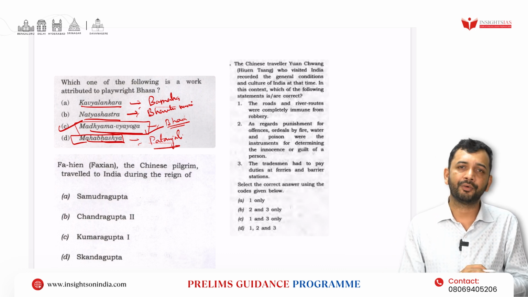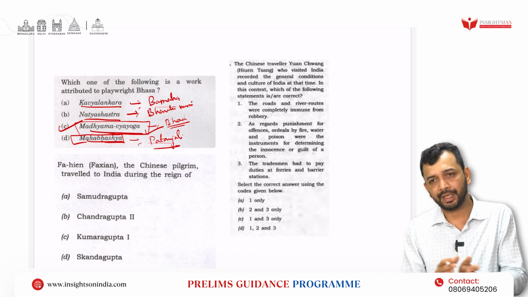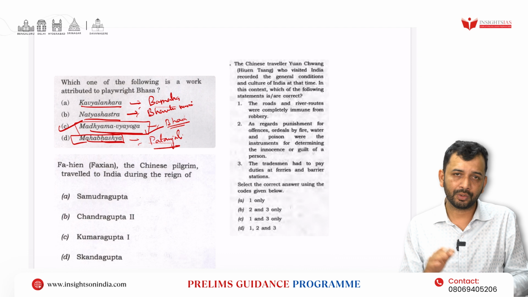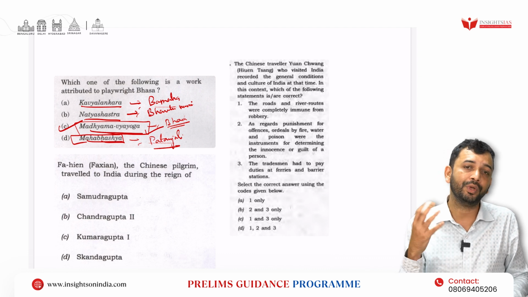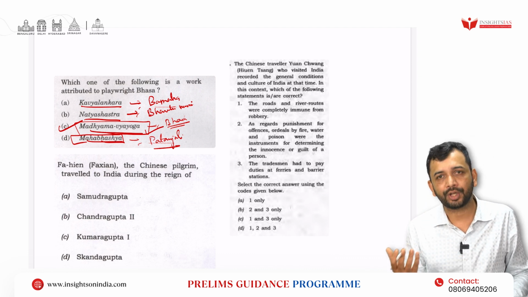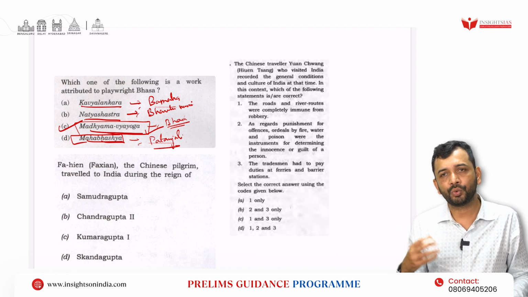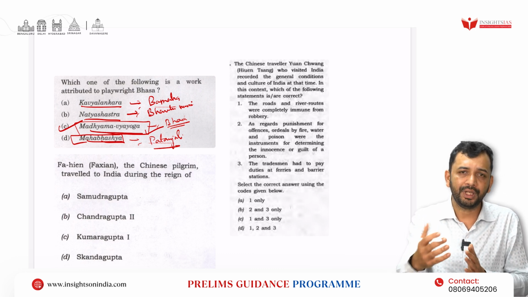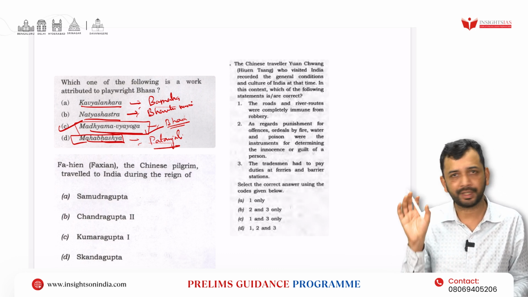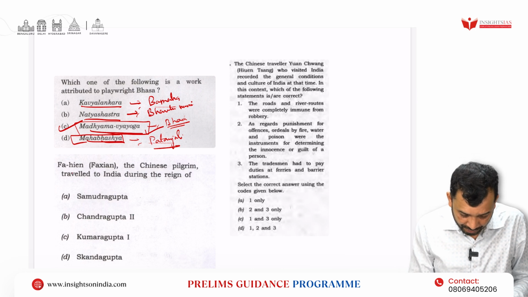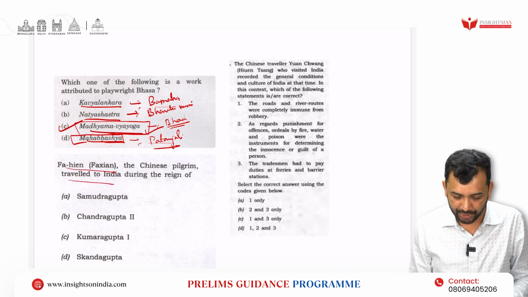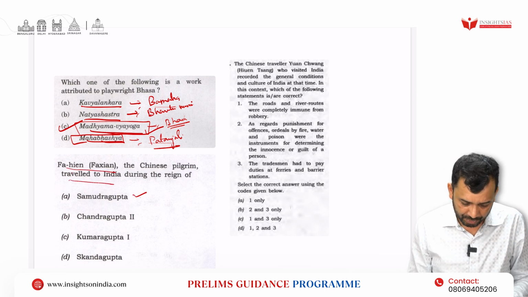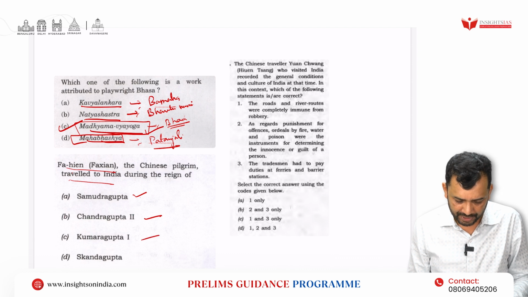Then Anandavardhana you should know, where he speaks about Dhvani Siddhanta. Then Dandi you are supposed to know. All these important people who created a roadmap for how poetry should be, you should have a basic understanding of that, right?